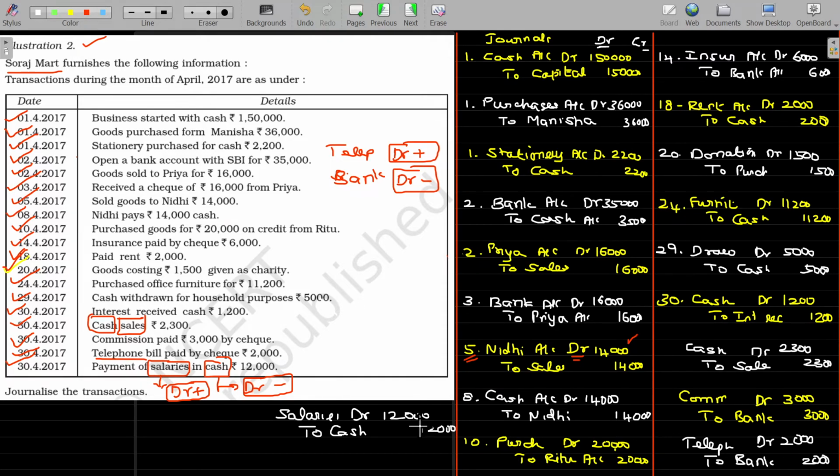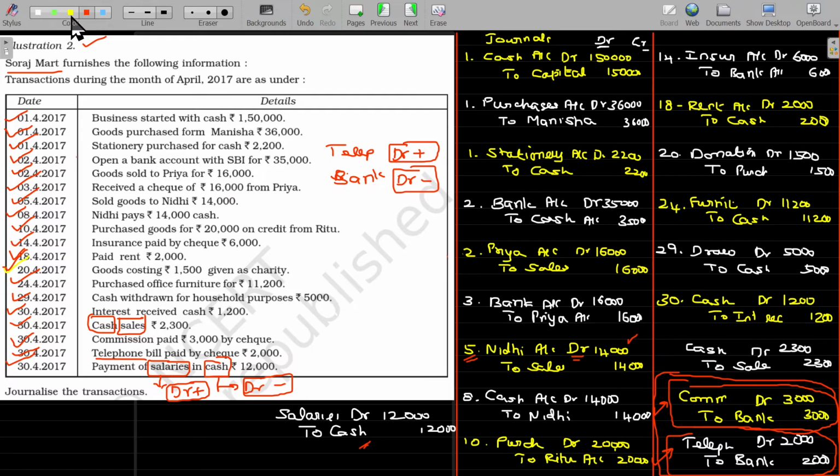Remember, one more component I am going to guide you here: similar transactions that happen on the same date can be grouped. For example, commission is one type of expense paid by check, and telephone bill is also another type of expense paid by check. Can we summarize these two, or can I combine these two? Of course, these two can be combined. Here it is cash, so it's a separate one. This transaction entry has bank account being common on the credit side, so I am going to combine that.